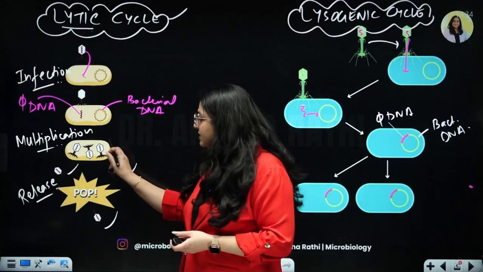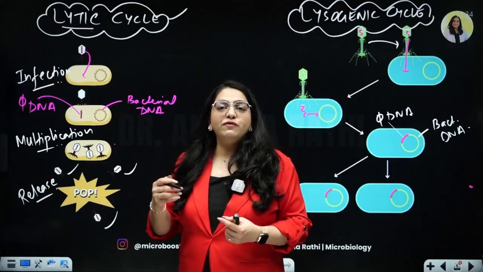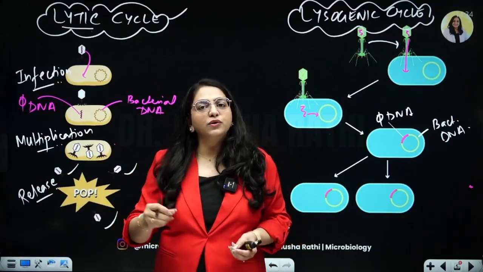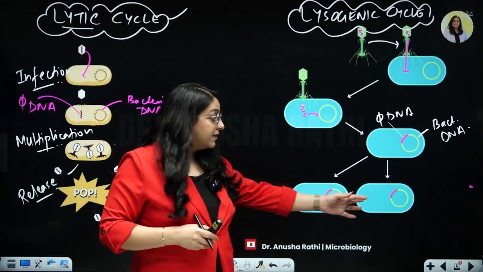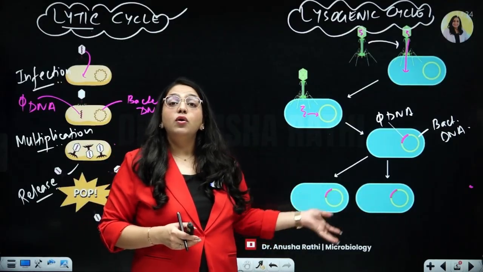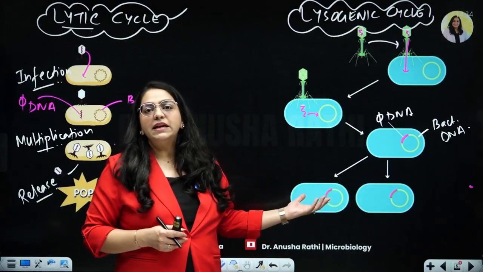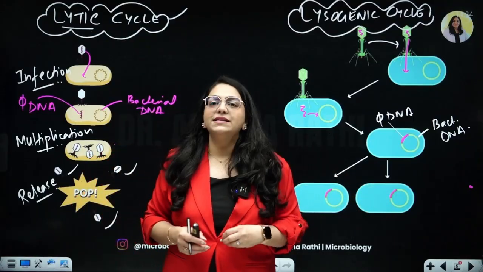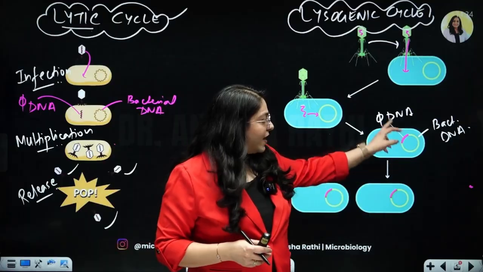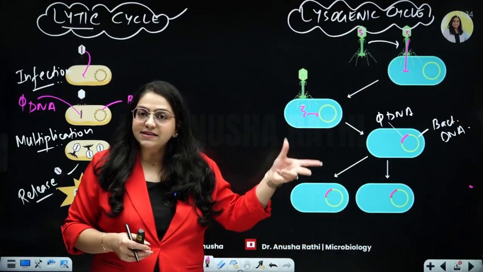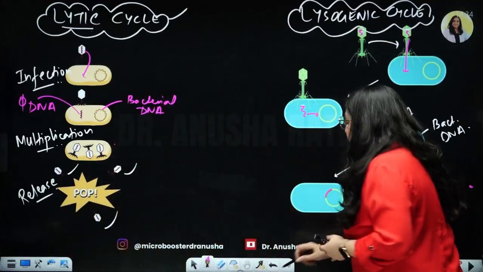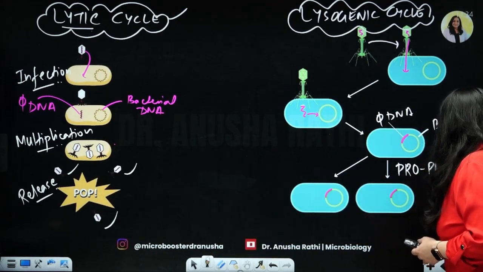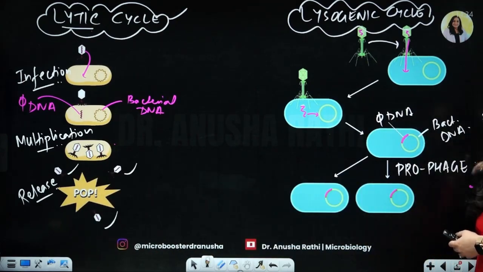Over here there was a single bacteria producing phage. So if you think of bacteria as a factory, then here was a single factory which could produce n number of phages. But here the number of bacteria is more. So many factories have been created which can produce that many more phages. Now it's just waiting for its time. This integration of phage DNA with the bacterial DNA, this entire setup is called a prophage. Why is it prophage? Because this is what is going to become a phage in the future, right?